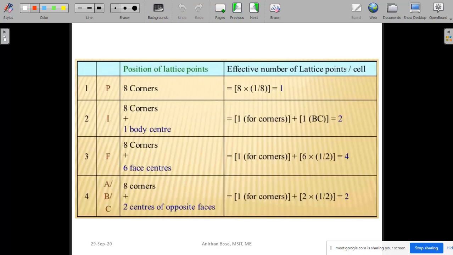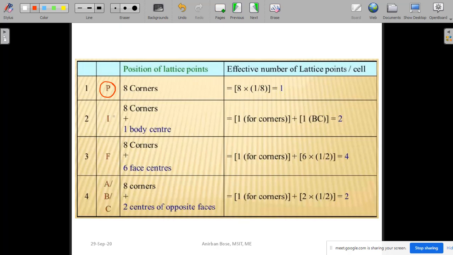Now coming to some calculation, very basic calculations. We want to find out the effective number of lattice points within the unit cell. Okay, so let us first consider the primitive one, the primitive unit cell, which is also called the simple. Okay, the primitive unit cell.